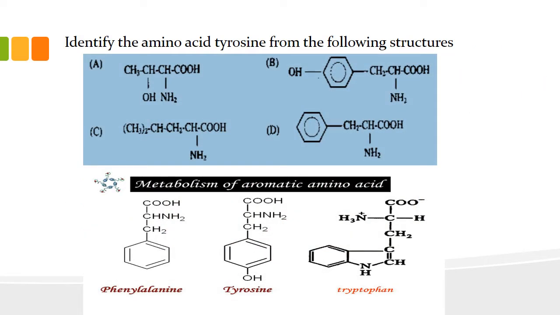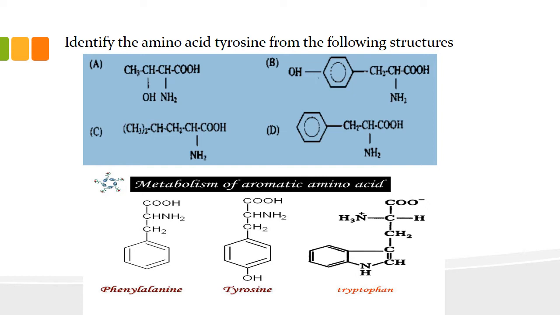Identify the amino acid tyrosine from the following structures. So we all know amino acids are building blocks of protein. There are different types of amino acids given, and we have to identify the tyrosine. Tyrosine comes under aromatic amino acids. There are three aromatic amino acids: phenylalanine, tyrosine and tryptophan. So if you look at the structure of this tyrosine, it contains